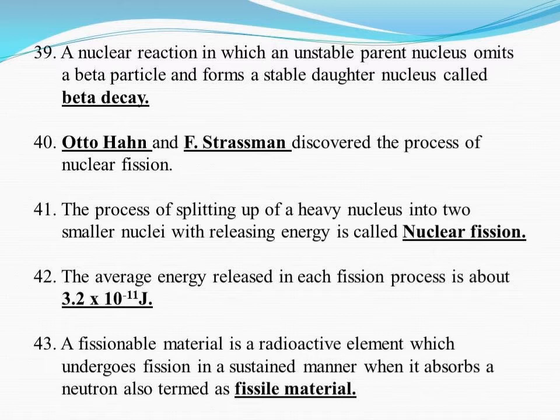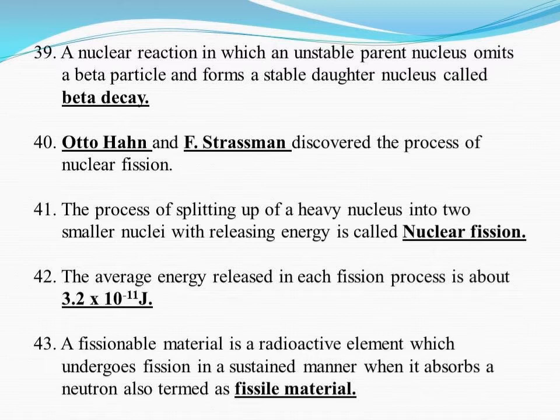Otto Hahn and F. Strassmann discovered the process of nuclear fission. What is nuclear fission? The process of splitting of a heavy nucleus into two smaller nuclei with the release of energy is called nuclear fission. The average energy released in each fission process is about 3.2 × 10^-11 joule.